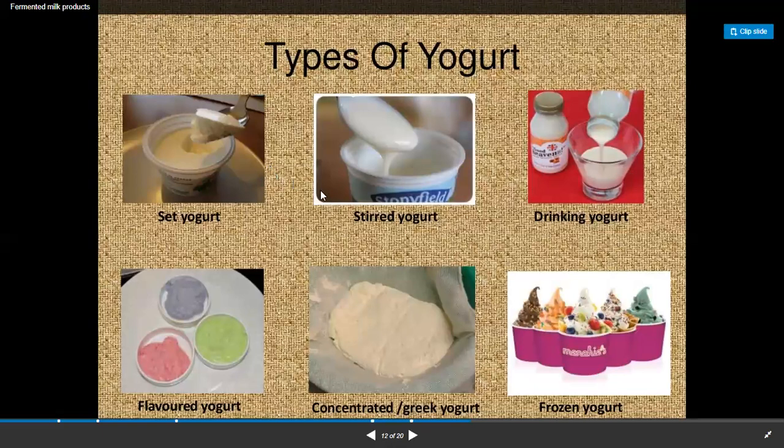These are the types of yogurt: soy yogurt, stirred yogurt, drinking yogurt, frozen yogurt, concentrated yogurt, and flavored yogurt.